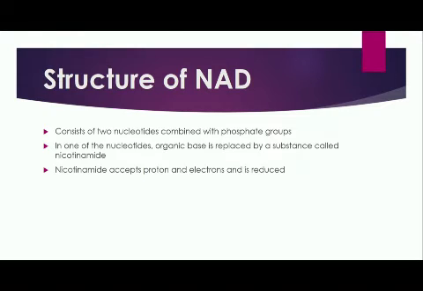Because of this, you name it nicotinamide adenine dinucleotide. As the name indicates, it is a dinucleotide molecule, and in one of the nucleotides the organic base is replaced by nicotinamide, right?